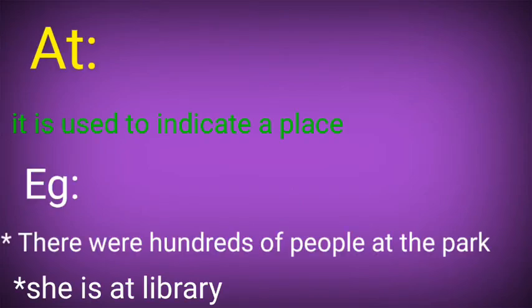At. It is used to indicate a place. Example, there were hundreds of people at the park. Here the park is a place. She is at the library. Here the library is a place.